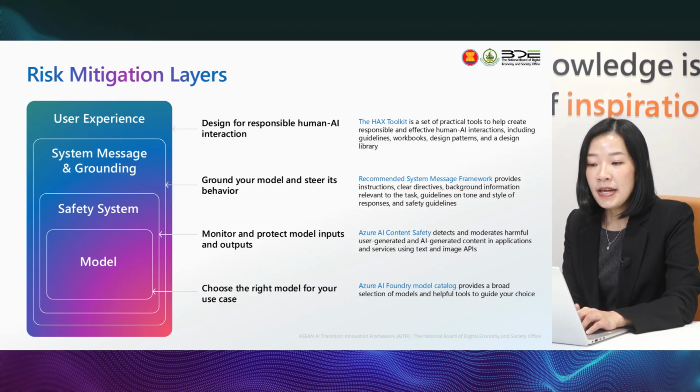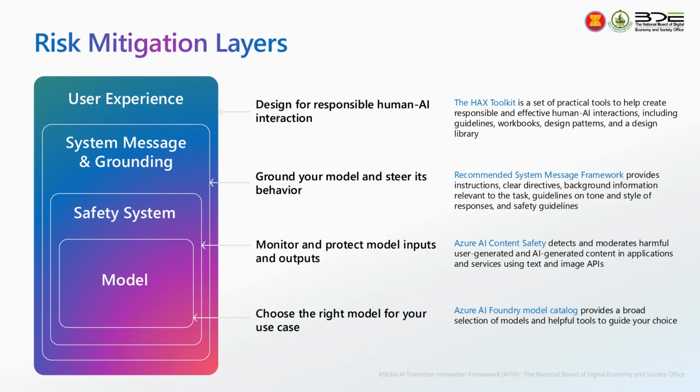The second one, we can also monitor and protect model input and output by selecting and configuring the right system message. With the system message, it can steer the model behavior. For example, you need to provide the input and output query and also identify the thinking process that has been used in order to produce such output. For this one, we also have Azure AI Content Safety that will help to detect and moderate harmful AI-generated content. It's also available as an API, so you can incorporate it into your AI application.